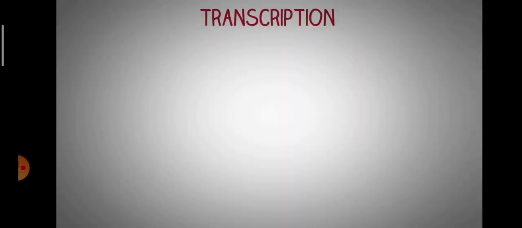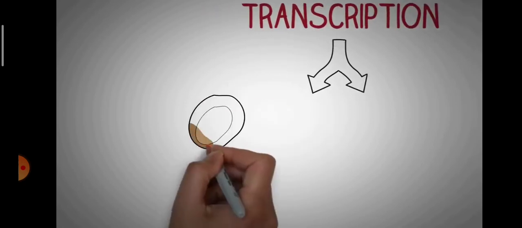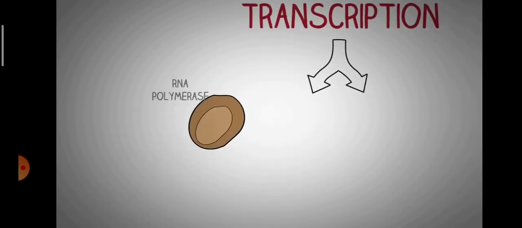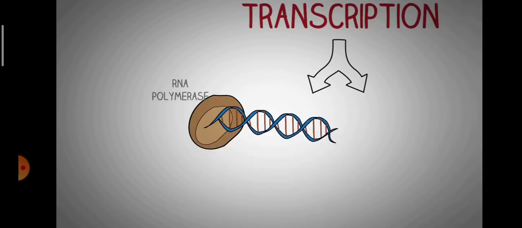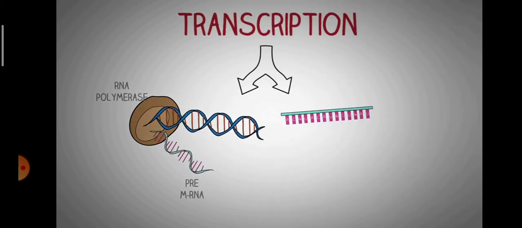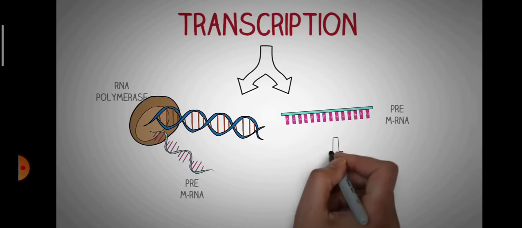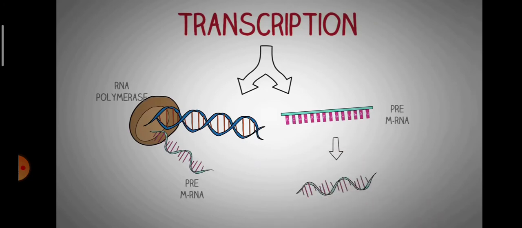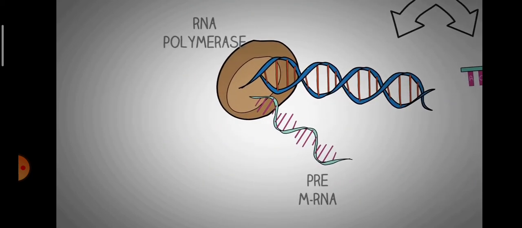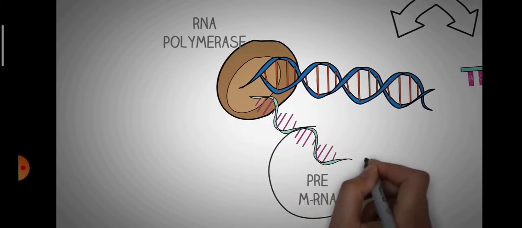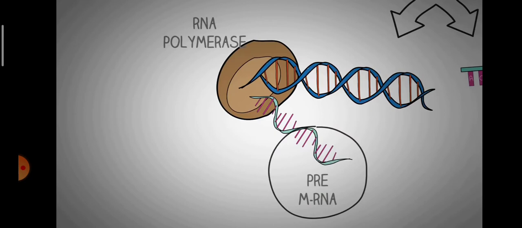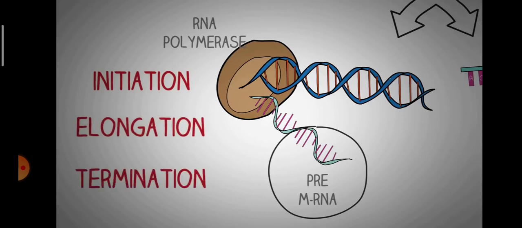So the process of transcription takes place in two broad steps. First, the enzyme RNA polymerase forms a pre-messenger RNA molecule. This happens in the nucleus by using base pairs complementary to the base sequence of the DNA template strand. In the second part, the pre-mRNA is edited by more enzymes to produce a desired mRNA, which is the final product of transcription. So let's look at the first section of this process, which is the formation of the pre-messenger RNA, which essentially takes place in three steps: initiation, elongation, and termination.